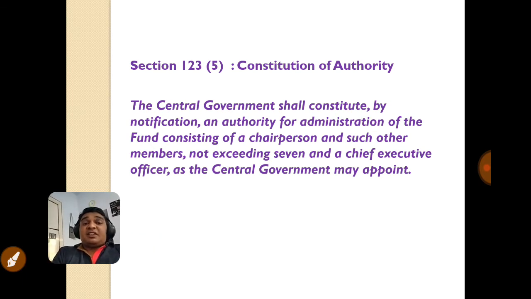Now we will see what is the constitution of the authority. The central government shall constitute by notification an authority for administration of the fund consisting of a chairperson and such other members not exceeding 7 and a chief executive officer as the central government may appoint. So there will be a chairperson and such other members not exceeding 7 and a chief executive. That means chairperson, 7 members and chief executive.